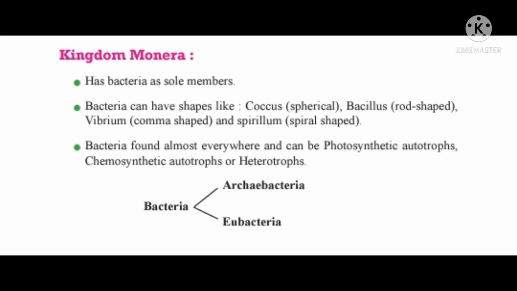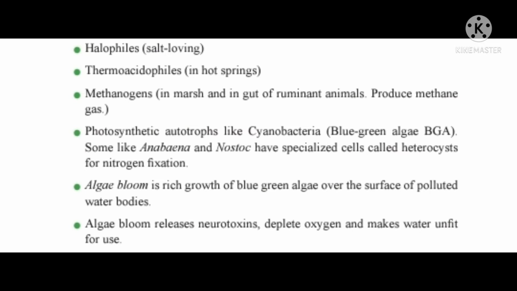Bacteria can have shapes like coccus, spherical; bacillus, rod-shaped; vibrio, comma-shaped; and spirillum, spiral-shaped. Bacteria are found almost everywhere and can be photosynthetic autotrophs, chemosynthetic autotrophs or heterotrophs. Archaebacteria, unlike eubacteria, include halophiles, salt-loving; thermoacidophiles, in hot springs; and methanogens, in marshes and in the gut of ruminant animals, which produce methane gas. Photosynthetic autotrophs include cyanobacteria, blue-green algae, BGA.